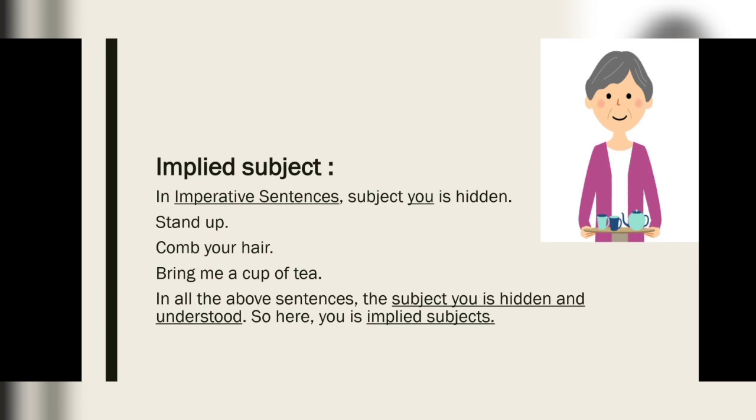To find the subject, there are some signs. It comes at the beginning of the sentence. Second, it starts with a capital letter. And generally it comes before the verb. And by questioning who and what, you can find subjects and other parts. What is said about the subject is your predicate. I hope you have understood.